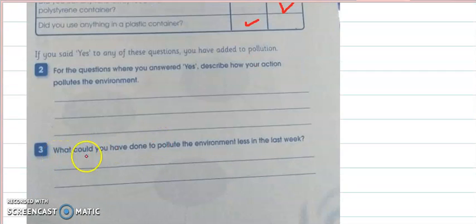The third question is, what could you have done to improve the environment in the last week? What do you think? Any activity that you did, you need to think about that. Did you try to clean the environment, either by planting a tree or anything that is environmentally friendly? Did you try to recycle anything? Did you try to reuse anything? You need to describe that in this part. Once you complete it, you will submit it to me in the mailbox.